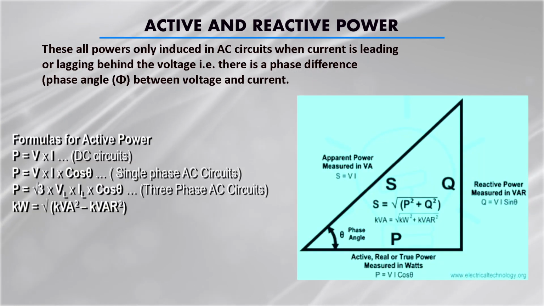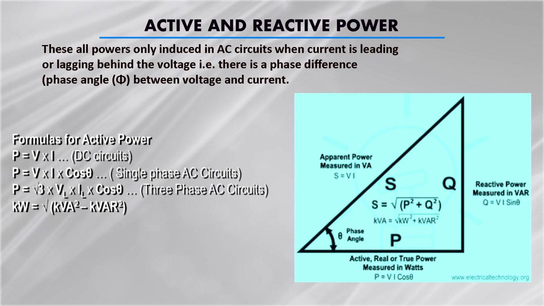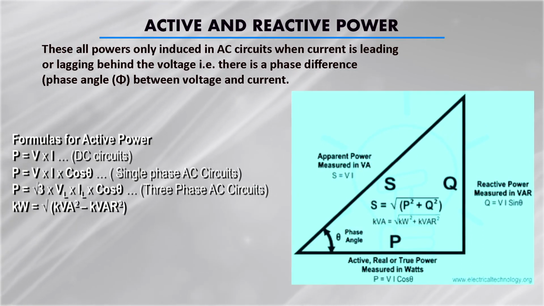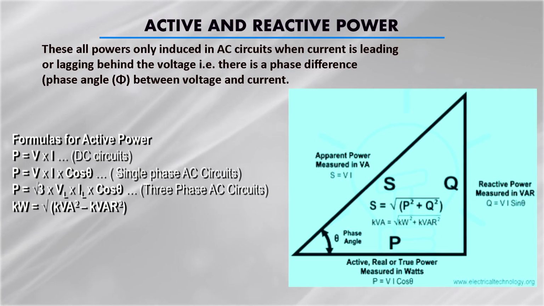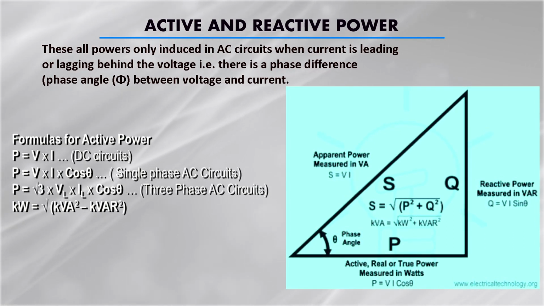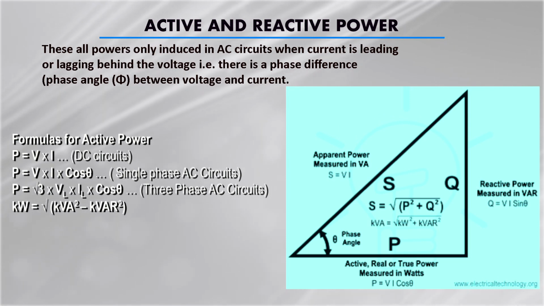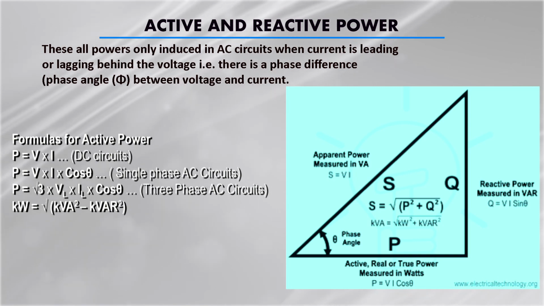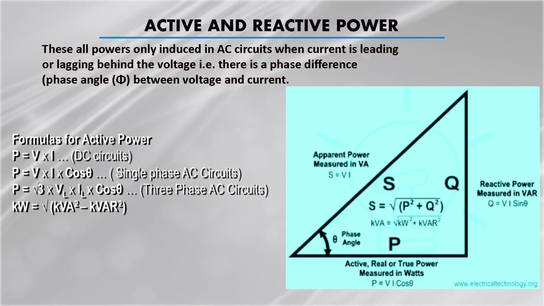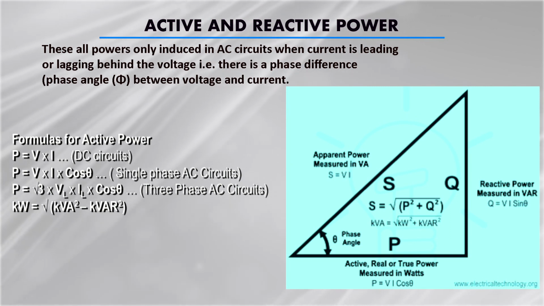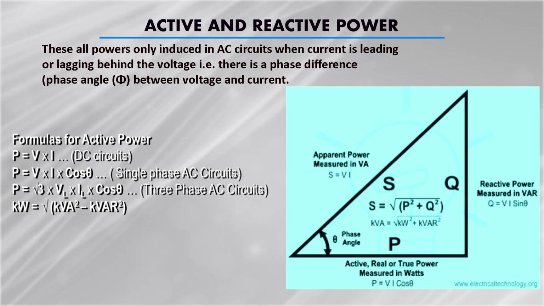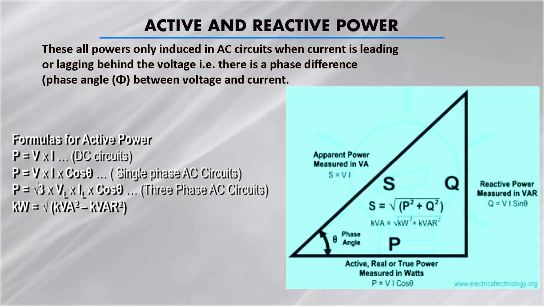You can see here in the power triangle, the total power is expressed by S, which is the multiplication of V into I. This is called the apparent power. When you measure it in volt ampere, power is equal to voltage into current. So this is the apparent power, but it has two components. One is the active or real component, and one is the reactive component. The useful work we get from the active component, denoted by P, and the reactive component is shown by Q. You can see here one phase angle, theta.